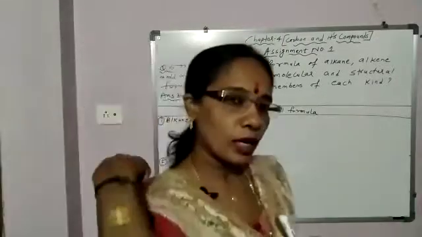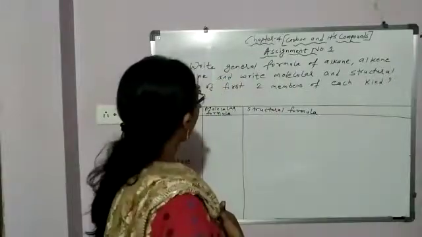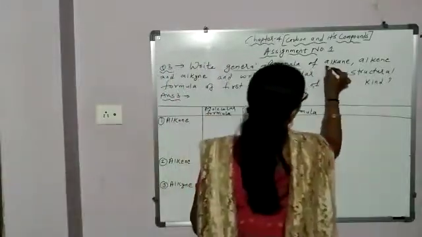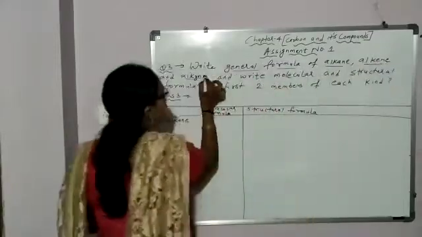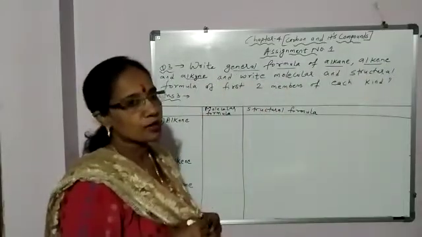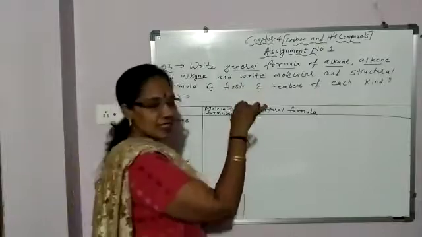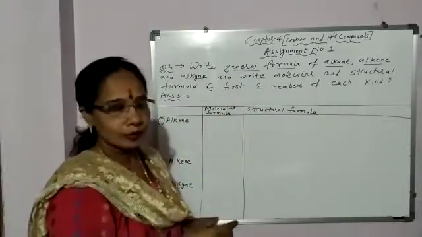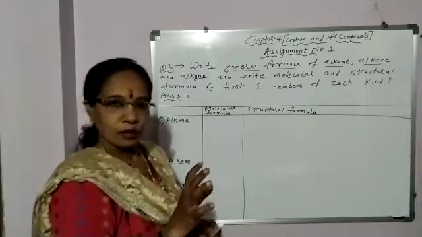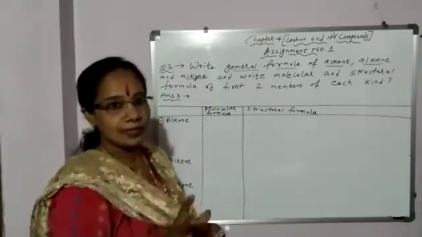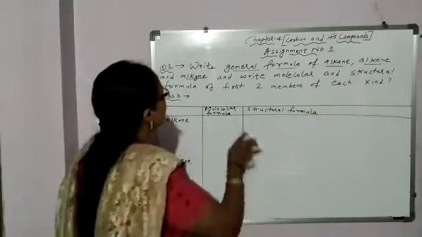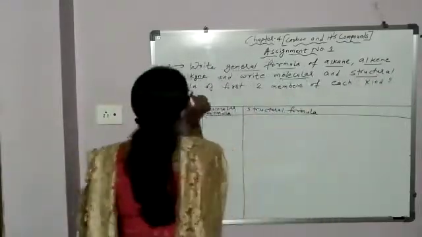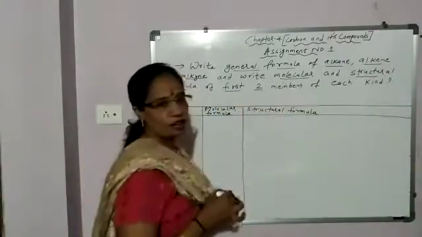Now students, our third question is: write the general formula of alkane, alkene and alkyne. Very important, this question comes. And this has already come. These are all questions which I am discussing in this assignment number 1. These are the questions which came in the board exam in the previous years. Okay. And write the molecular and structural formula of first two members of each kind.